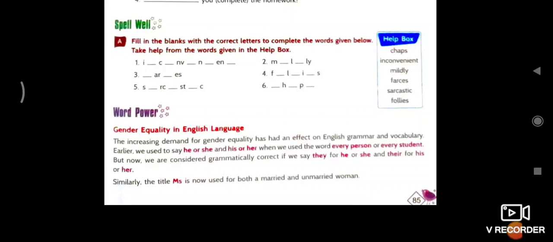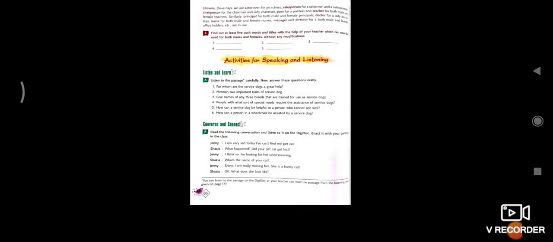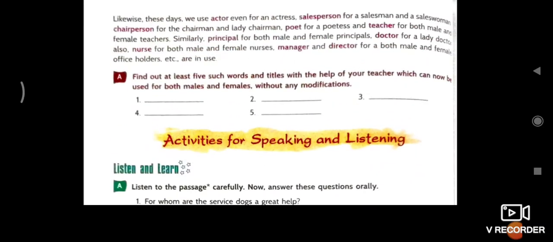When his is used, her is used, she, etc. And after that, find out at least 5 such words with the help of your teacher, which can now be used for both males and females. Do it if you can.